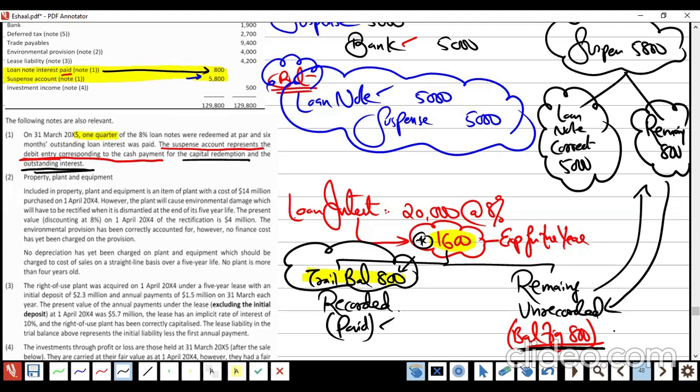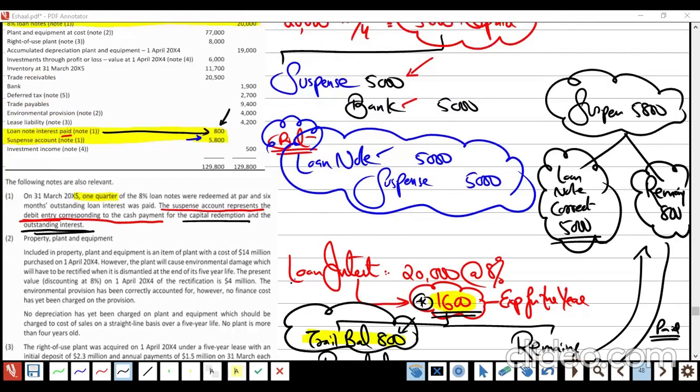And this is the paid interest which was not reported. That's why it is found in the suspense. And now we come to know that 5,000 in the suspense account is because of the loan itself, and 800 in the suspense account is because of the interest. Got it or no? The total interest was 1,600. 800 we found here. So the remaining 800 is missing. And the missing amount, always we will treat from where? From the suspense, right or wrong.